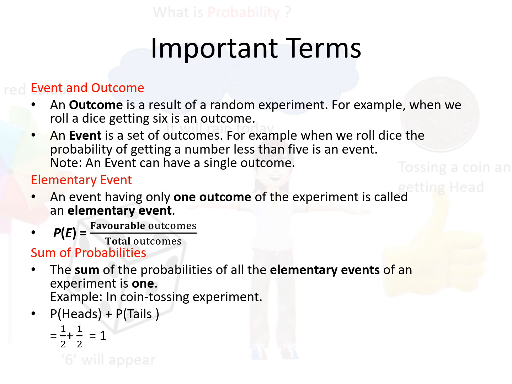Sum of probabilities. The sum of probabilities of all the elementary events of an experiment is always 1. For example, when we toss the coin, probability of getting heads is half. Similarly, probability of getting tails is also half. So, half plus half is 1, and we get that sum of probability is always 1.